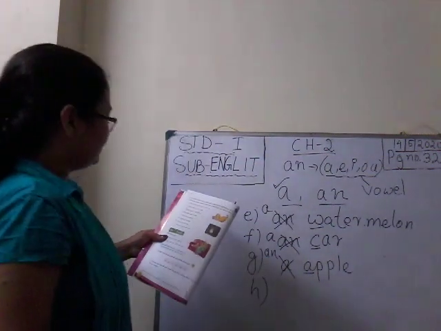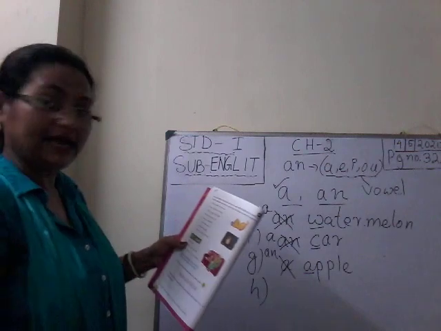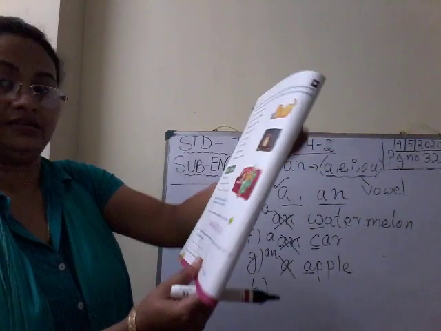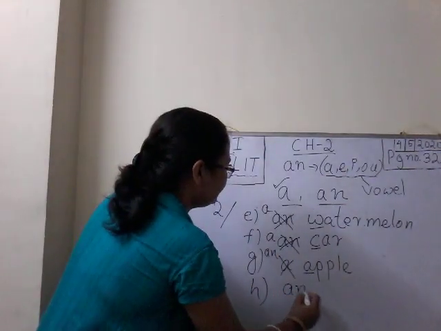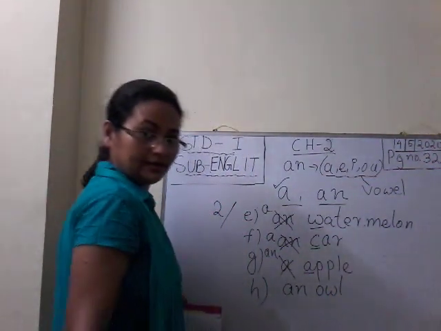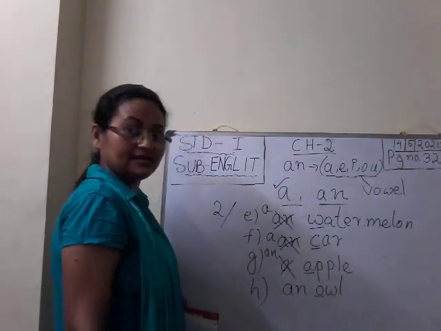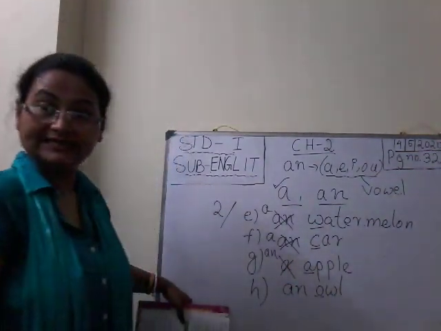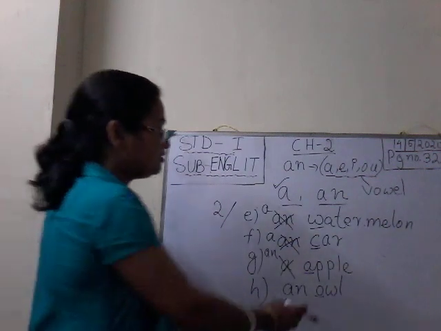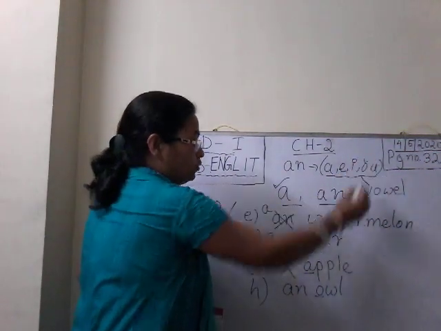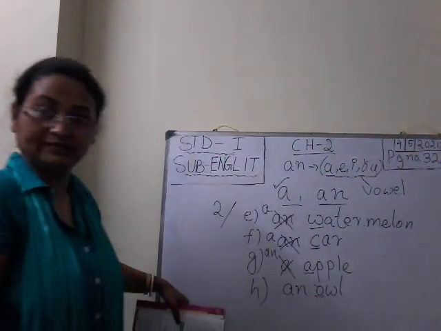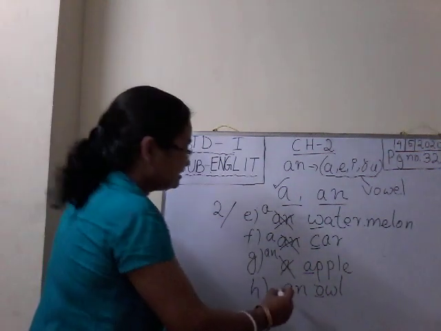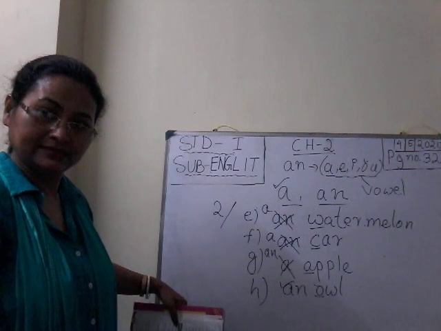Now H. Number H. There is an owl on that branch. An owl. O-W-L. So owl begins with the letter O. O is a vowel sound letter, isn't it? A, E, I, O. So owl begins with the letter O, which is a vowel. So an owl is written. So it is correct. Okay.